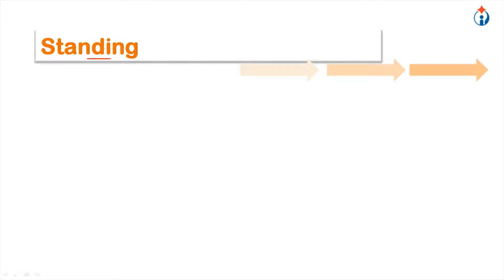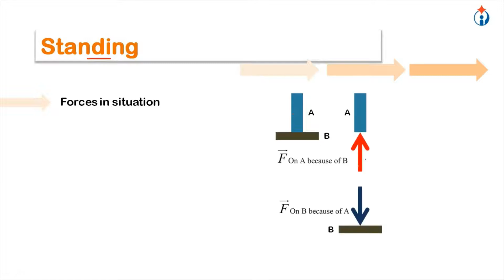Now let's see the forces when you are standing. Let's say you are A, and you are standing on the earth, let's say floor B. So force on A because of B is upward. Force on B because of A: when you are in contact, you push. This is a contact force, and its direction is normal to the contact surface, so we call this the normal force.